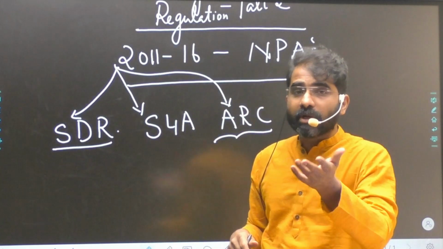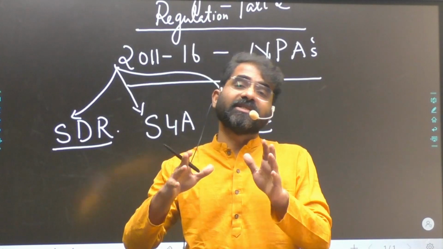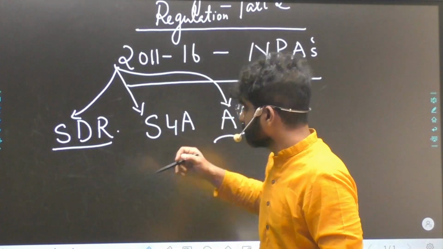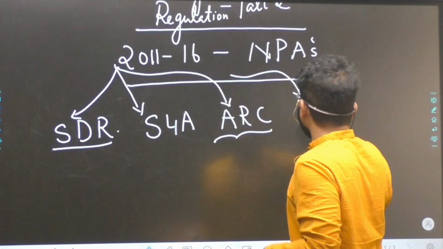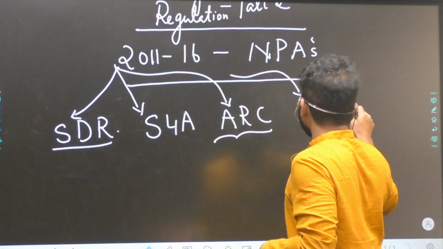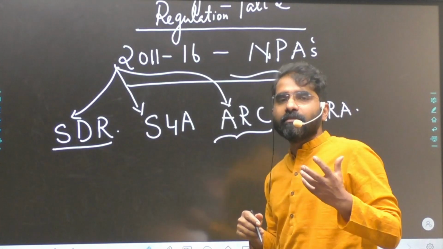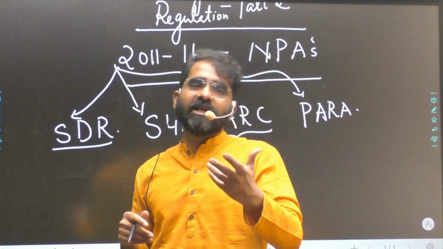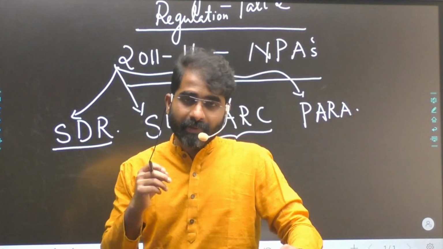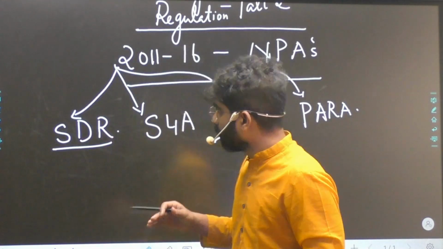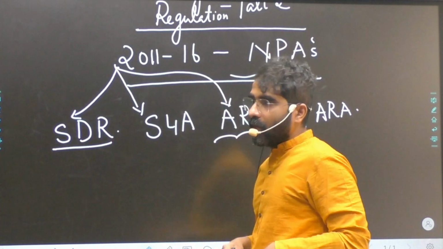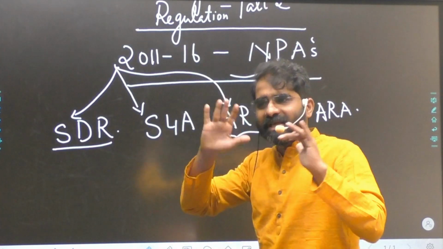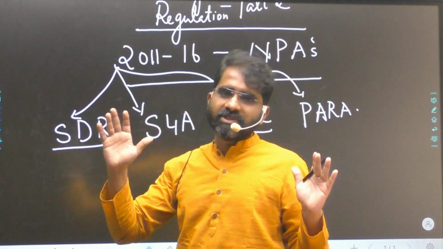So the government was talking about a Public Asset Reconstruction Agency, which is called PARA, and the bad bank concept. A bad bank is also one such bank which will mainly recover bad loans, specifically from the public sector banks. When I say bad loan, I'm talking about NPAs.